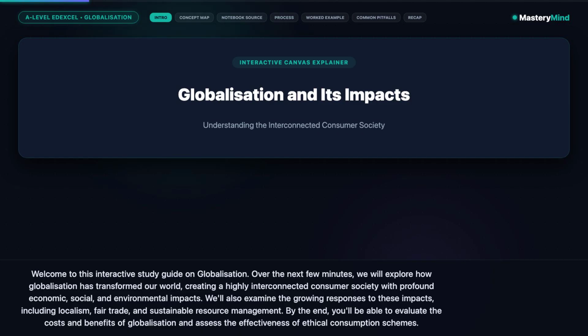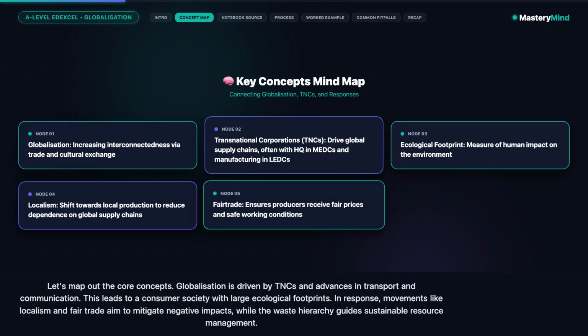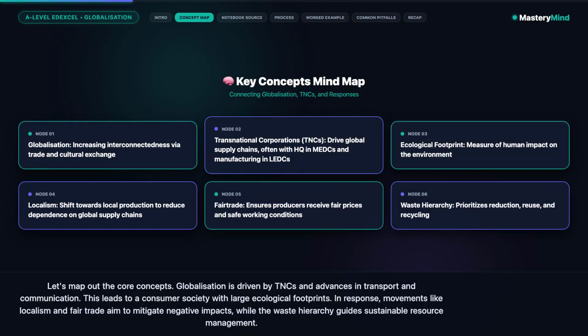By the end, you'll be able to evaluate the costs and benefits of globalization and assess the effectiveness of ethical consumption schemes. Let's map out the core concepts. Globalization is driven by TNCs and advances in transport and communication. This leads to a consumer society with large ecological footprints. In response, movements like localism and fair trade aim to mitigate negative impacts, while the waste hierarchy guides sustainable resource management.